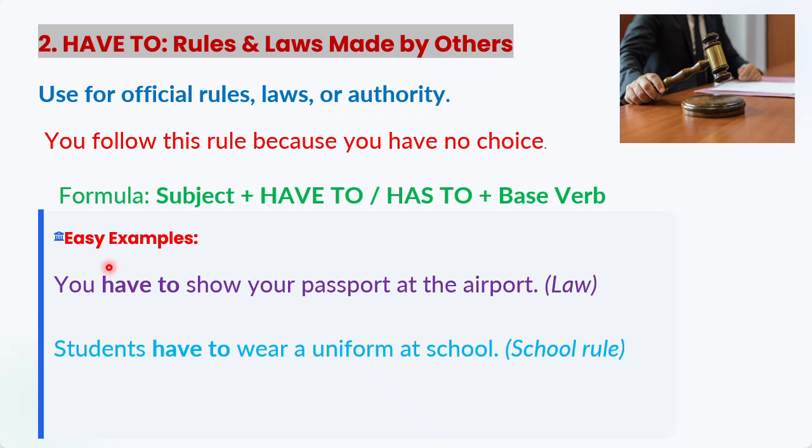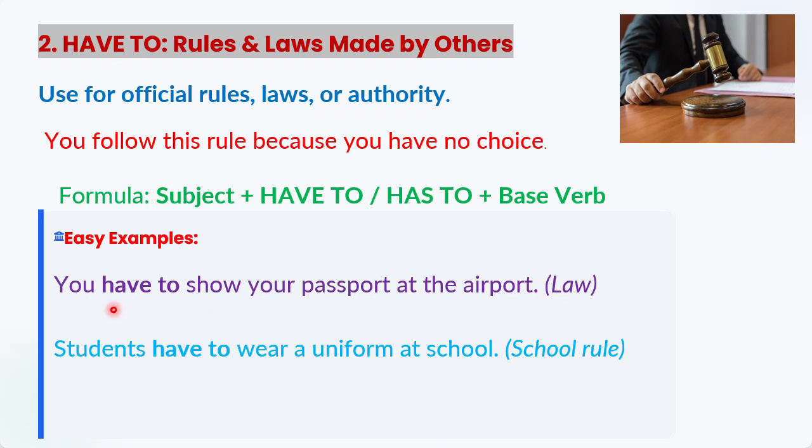Now, easy examples. You have to show your passport at the airport. This is the law. At the airport, it is necessary, essential. So nobody can deny that you have to show your passport. Otherwise, you're not allowed to move forward there and you can't travel. So for traveling, a passport is compulsory and you have to show it, right?